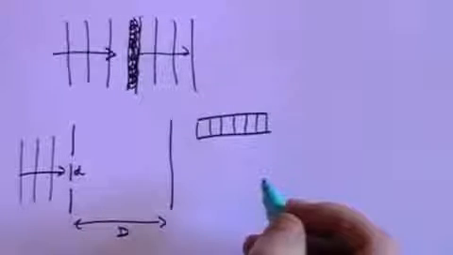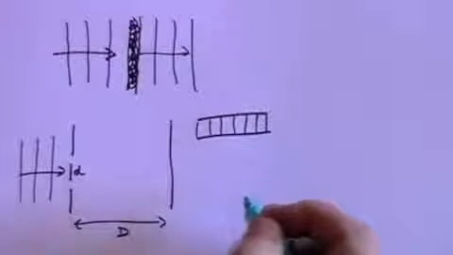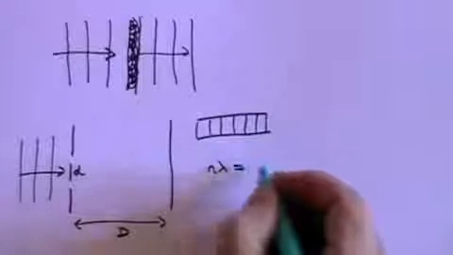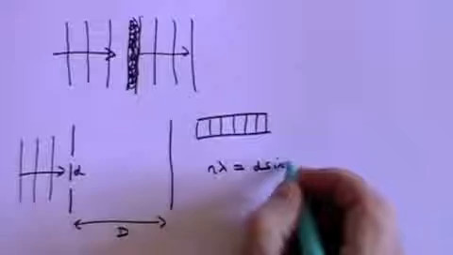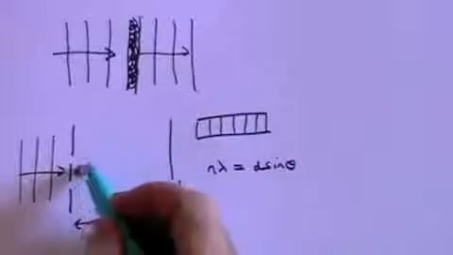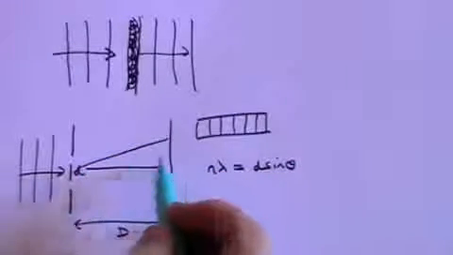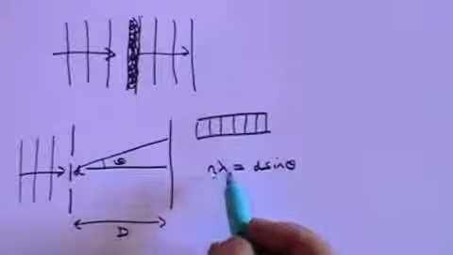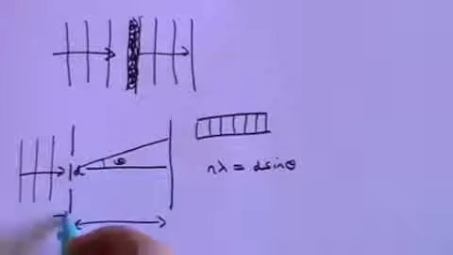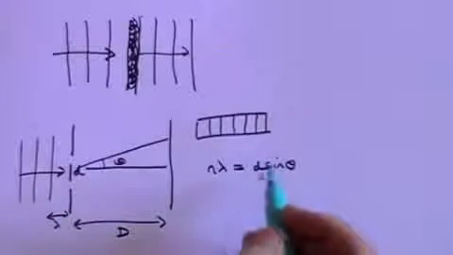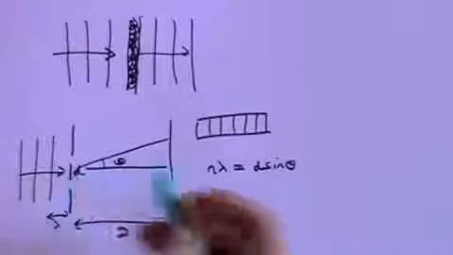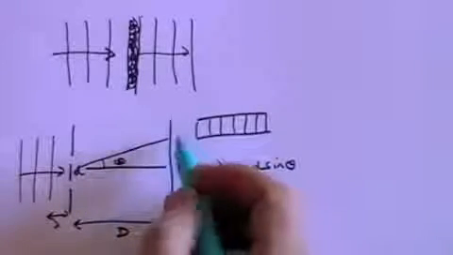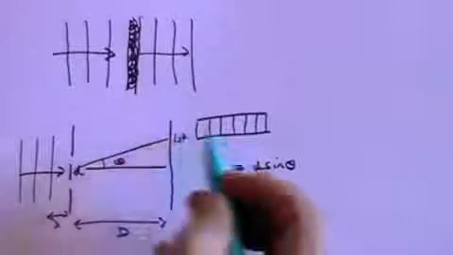And you'll need to see another video, which is cross-referenced here, to see how we derive the equation n lambda equals d sine theta, where n is any integer number, lambda is the wavelength of the light, d is the distance between the slits, and theta is the angle to the first fringe.